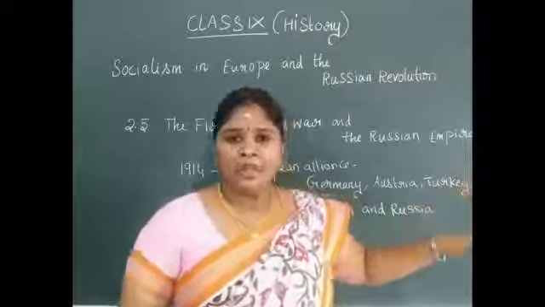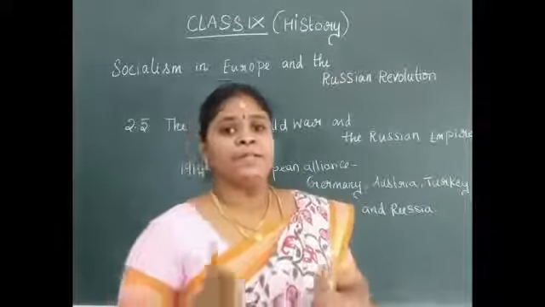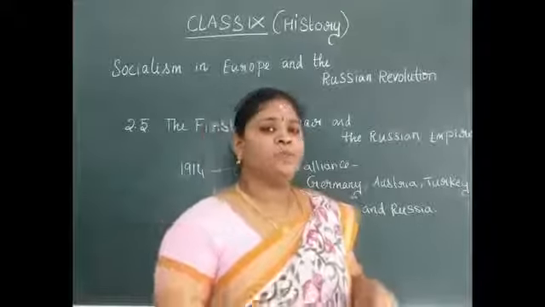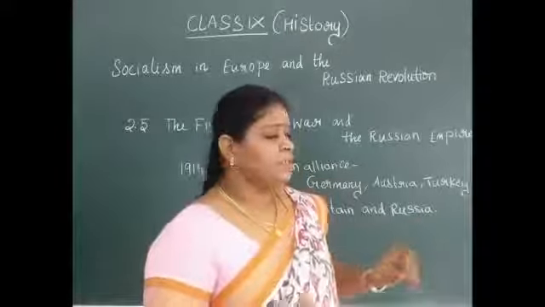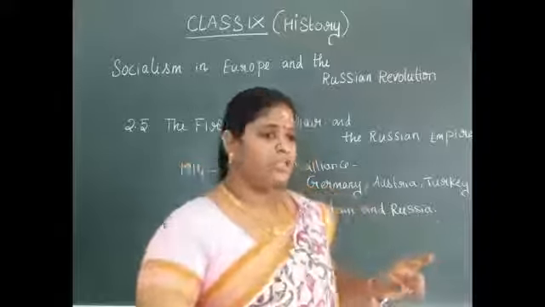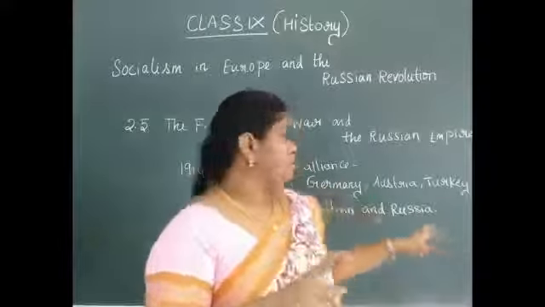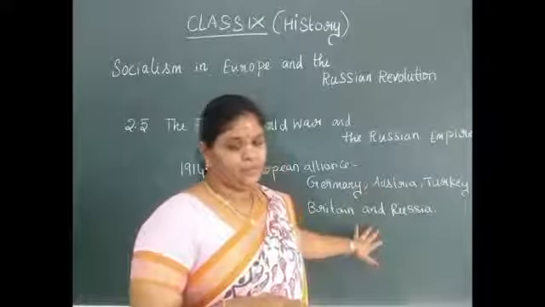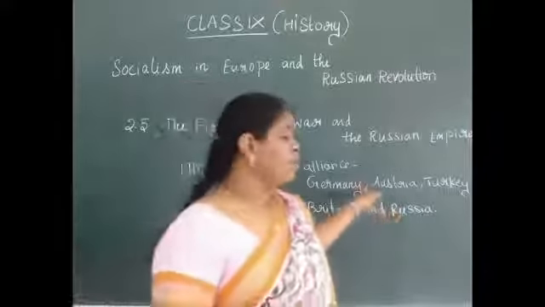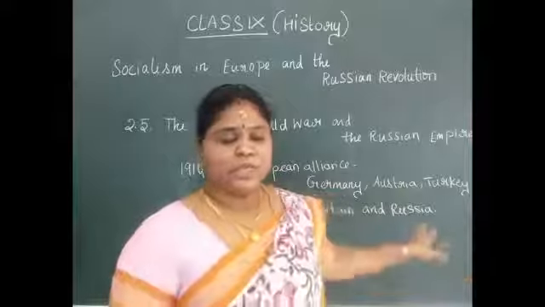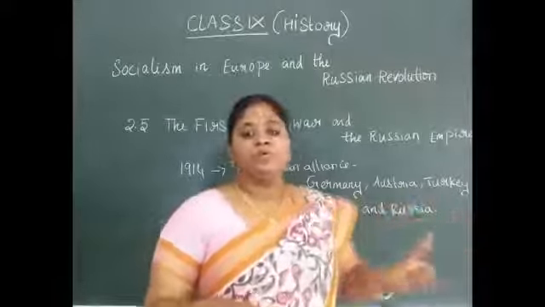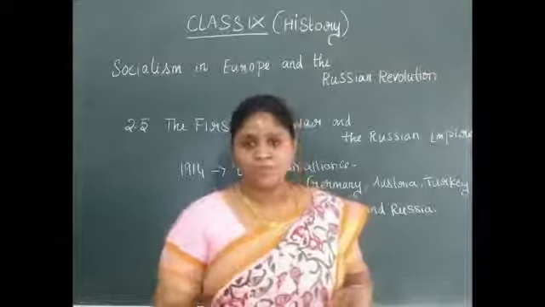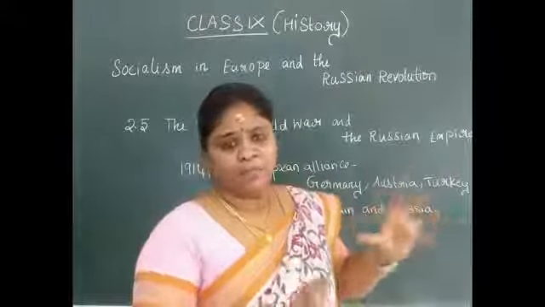Then there was an example shown, the name change of Petrograd. You can find that there was a lot of German influence happening in Russia, while Germany was against Russia. Even so, the king was supporting them. When the king is supporting them, there was a lot of German influence felt by the common people. So this was happening on one side.